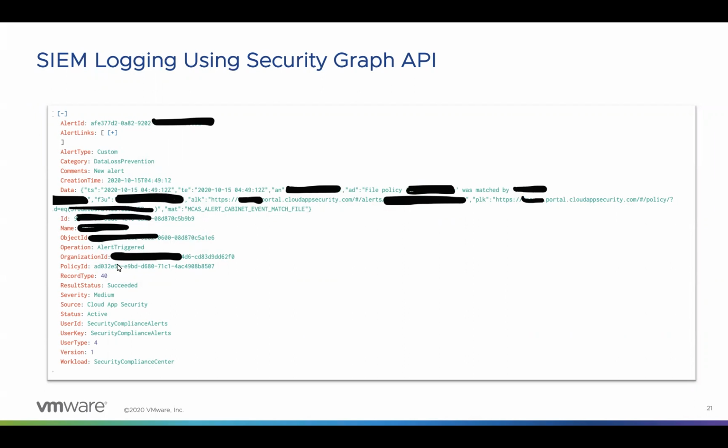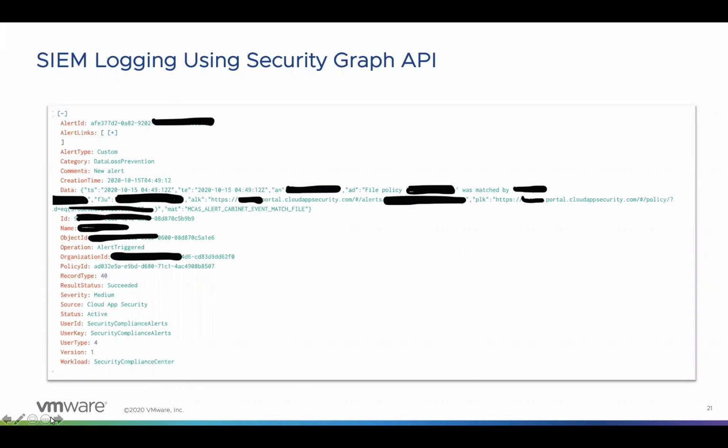It provides us the details like the alert ID of the file that can be used for any other automated actions to be taken through any SOAR platform if required. It gives us the category the alert is coming from. In this scenario, the sample that we have taken is a DLP, or data loss prevention, example. It explains which policy got matched, what the file name was, and who it was shared with. It gives the URL of the alert and the policy that it has matched with. So all those details are available within these logs.